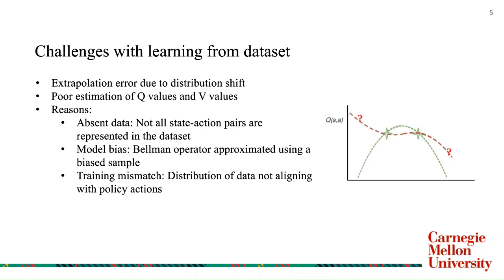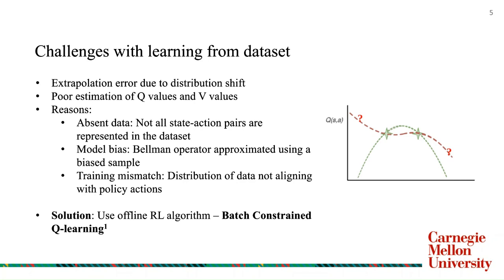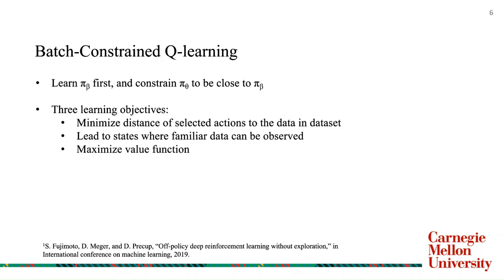The solution to this problem is to use offline reinforcement learning, among which we use an algorithm known as batch constrained Q learning. How does batch constrained Q learning work? The algorithm suggests that we estimate the behavioral policy pi beta used to collect the dataset and ensure that our policy pi, parameterized over theta, is close to the behavioral policy.